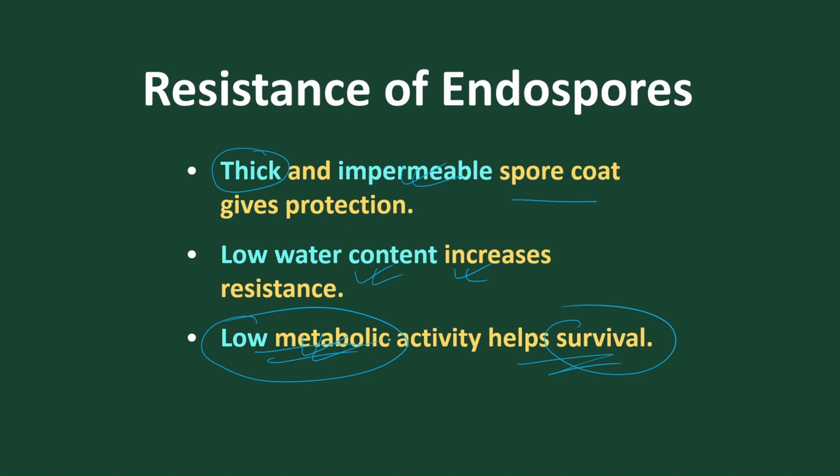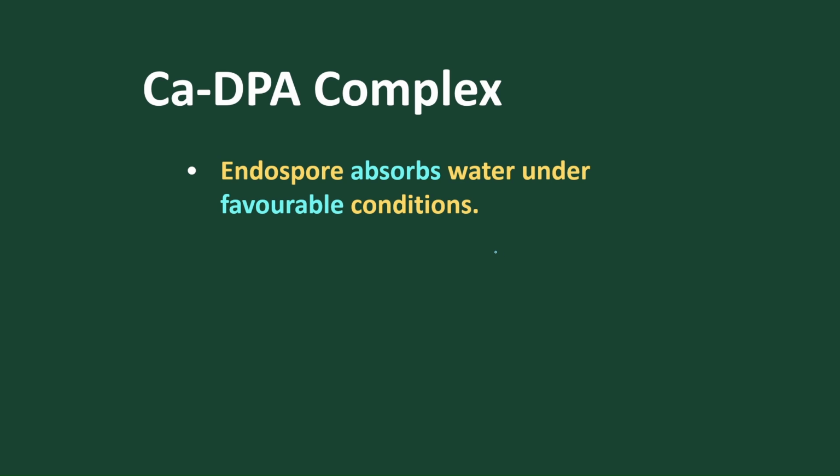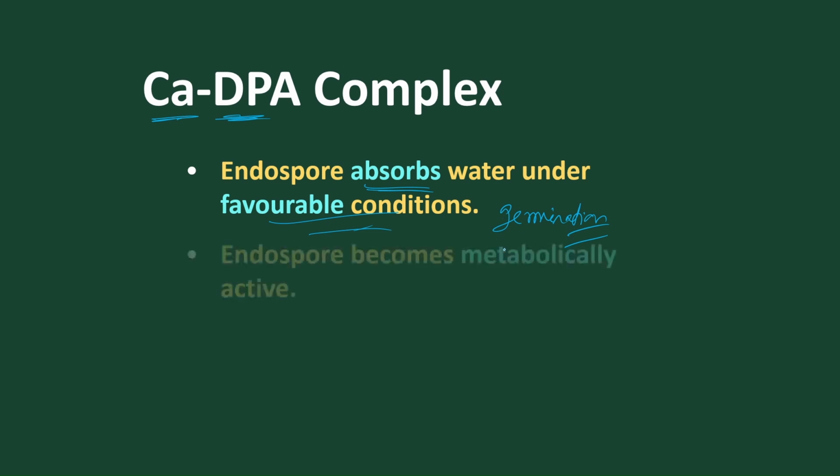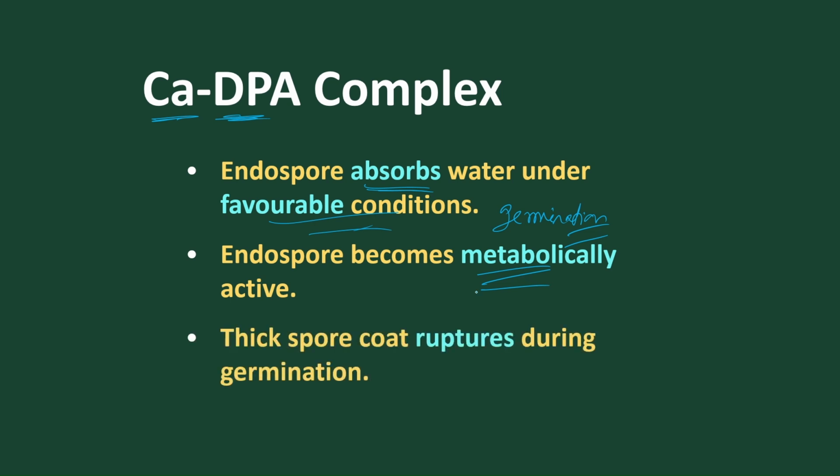And after that, when the endospore starts going for germination, the calcium dipicolinic acid complex present in the cortex wall starts absorbing water under favorable conditions. So at the time of germination, it starts absorbing water with the chemical present, that is called calcium dipicolinic acid, present in the cortex. This endospore then becomes metabolically active and breaks the dormant stage, and the thick spore coat ruptures,